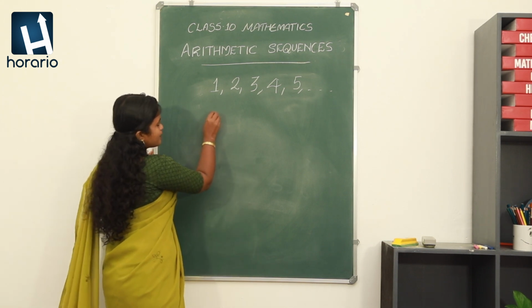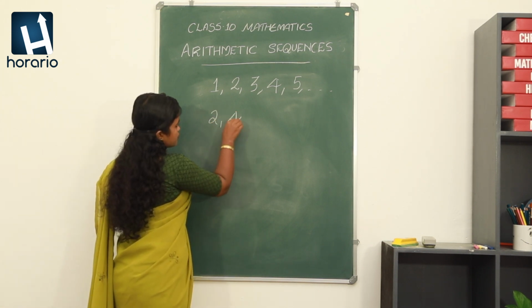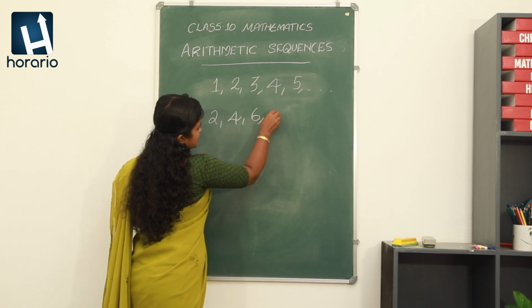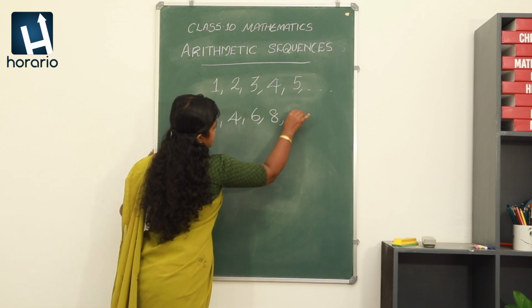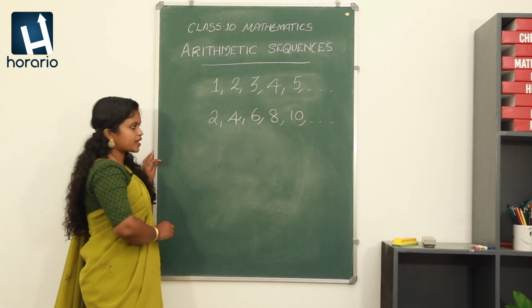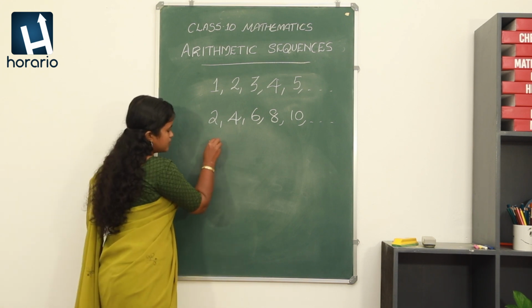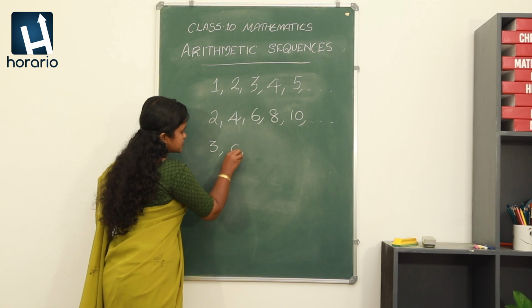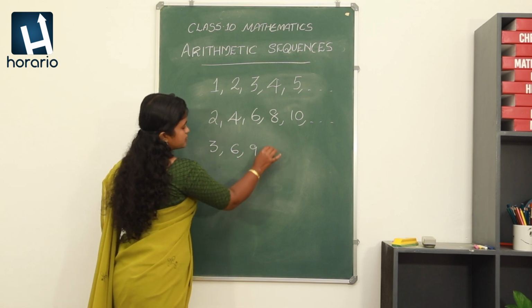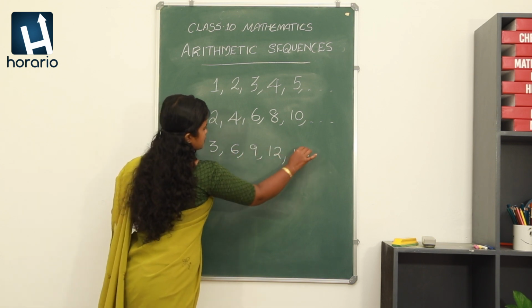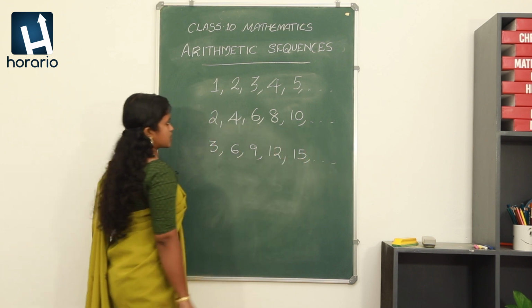Now let me write the even numbers: 2, 4, 6, 8, 10, etc. Let me write the multiples of 3: 3, 6, 9, 12, 15, etc.